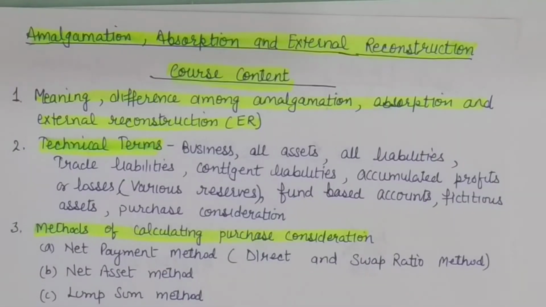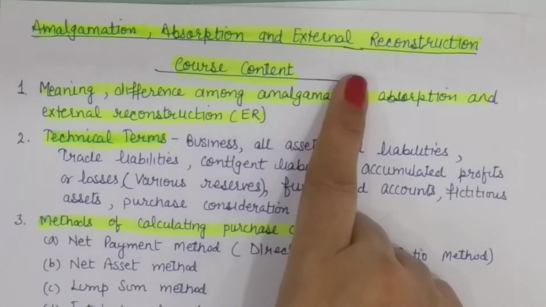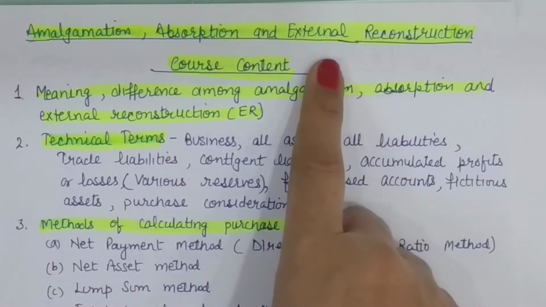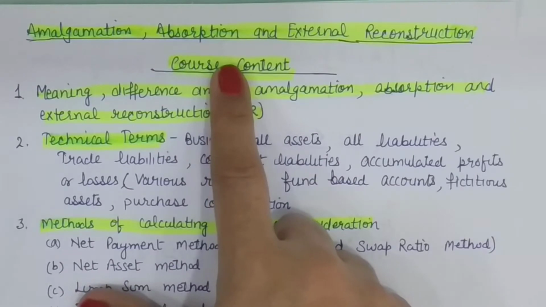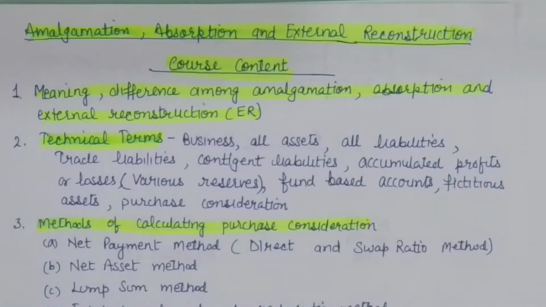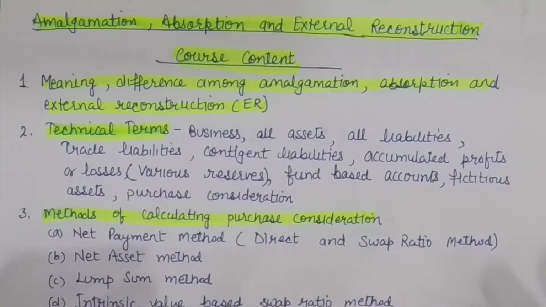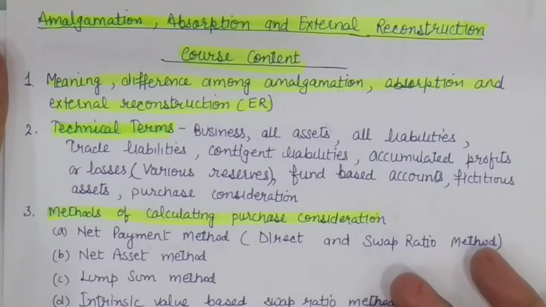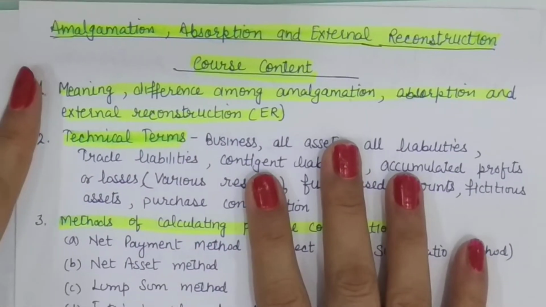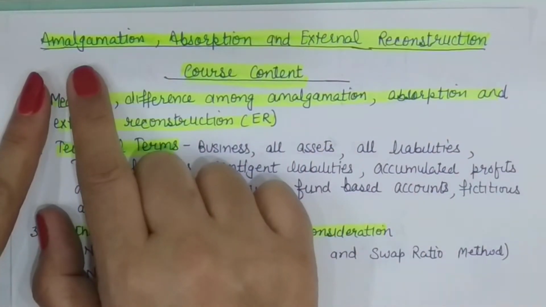So today we are going to start with amalgamation, absorption and external reconstruction. This is an important chapter because this marks an important event in the business enterprise when the businesses are combining together or one company is acquiring another. So the term can be acquisition, merger or any other, but for our course we are using the term amalgamation,